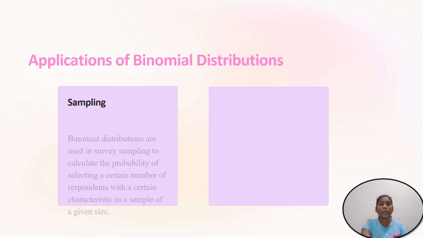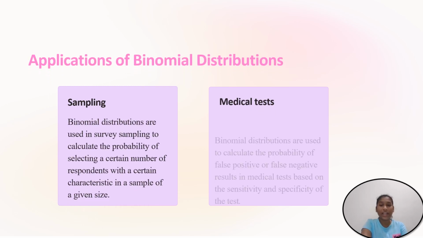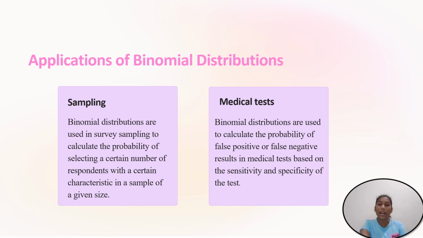Next, let us go with the binomial distribution applications. It is used in sampling and also in medical tests. Binomial distributions are used in survey sampling to calculate the probability of selecting a certain number of respondents. And it is also used in medical tests to find the probability of a false positive or false negative result based on sensitivity.